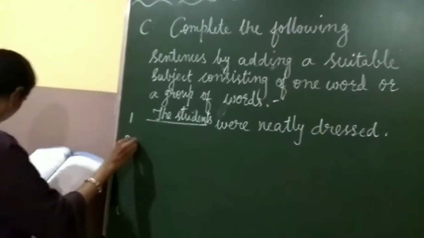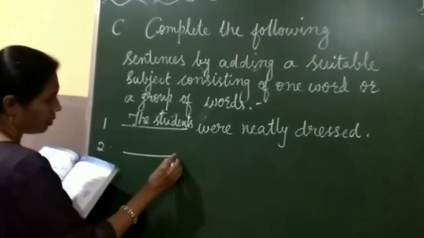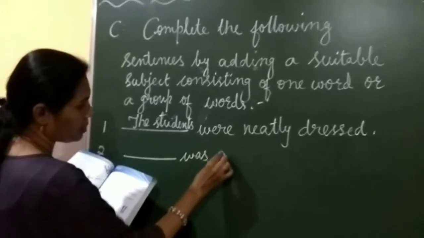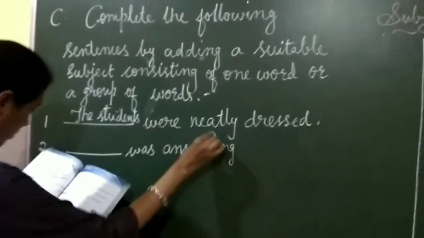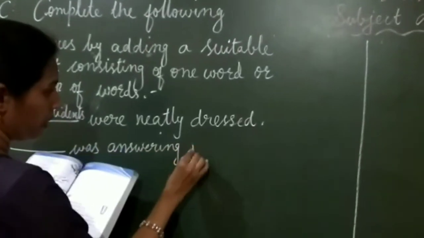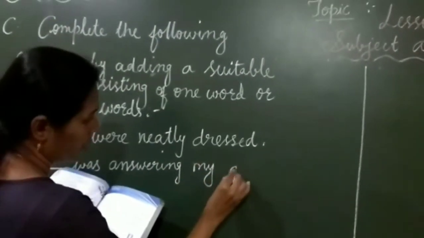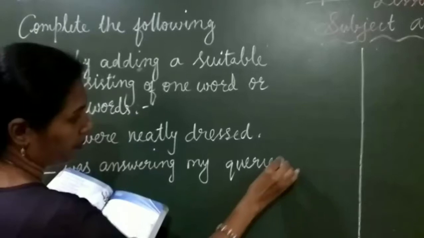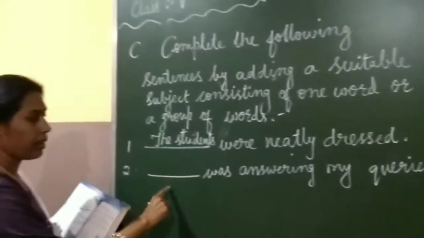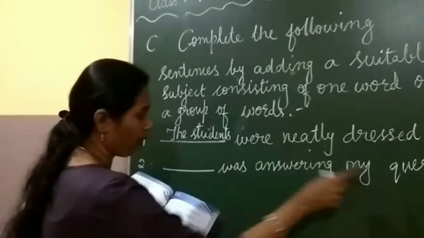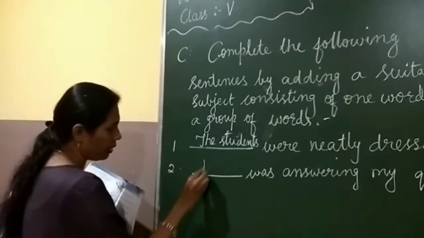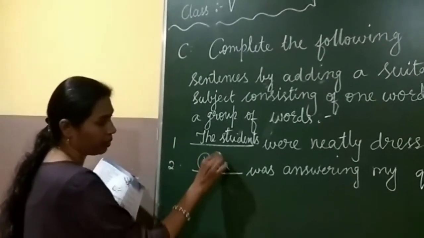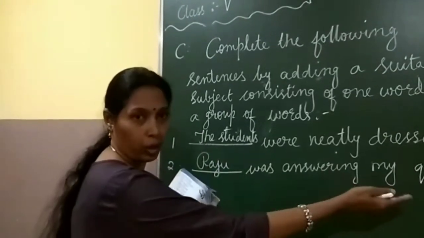Next, dash was answering my queries. Was is singular, so the subject should be singular. You can write any name as subject. Raju was answering my queries.